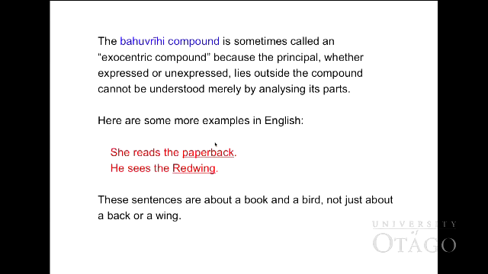So the Bahuvrihi compound is sometimes called an exocentric compound, because the principal, whether expressed or unexpressed, lies outside the compound and cannot be understood merely by analyzing its parts. You can see from this example: she reads the paperback, or he sees the red wing. It doesn't mean she reads the bag or she sees the wing. The paperback should mean the book that has a paper back, and the red wing should mean the bird. So he sees the bird and she reads the book.